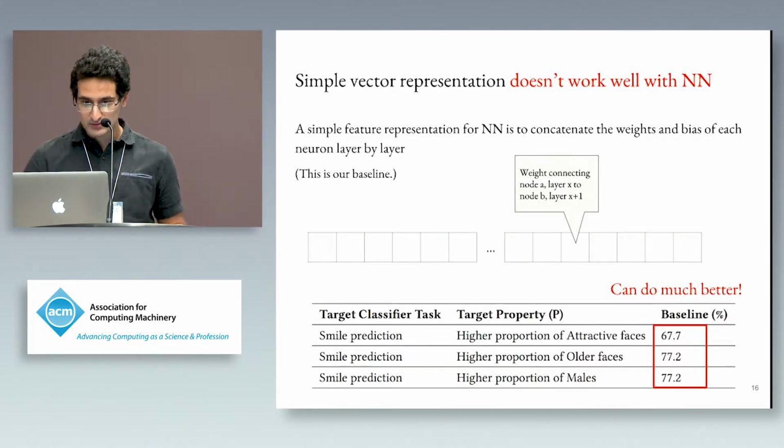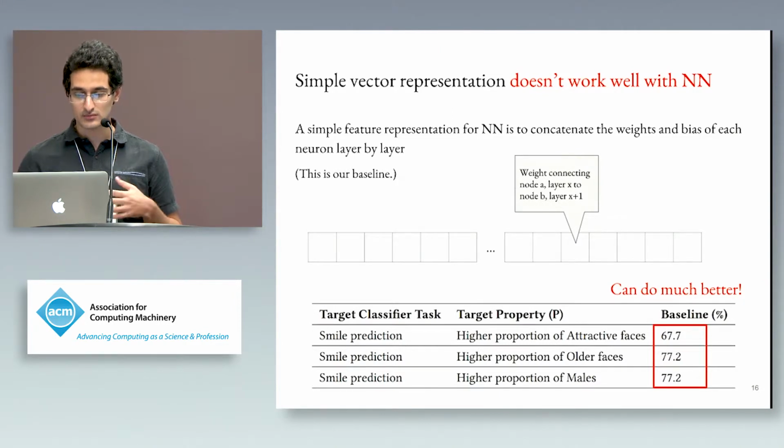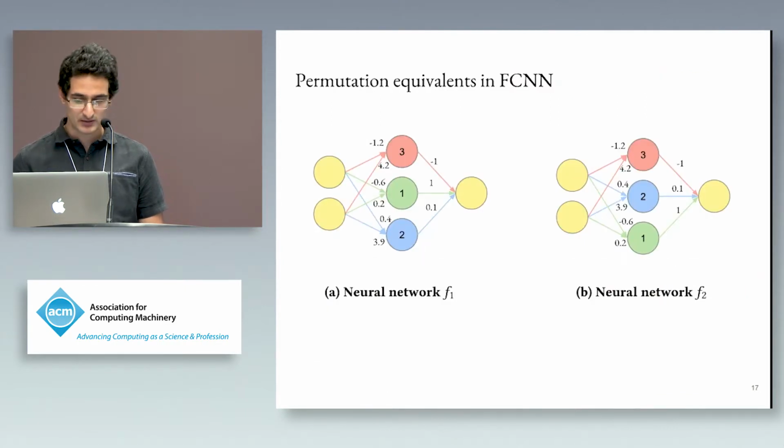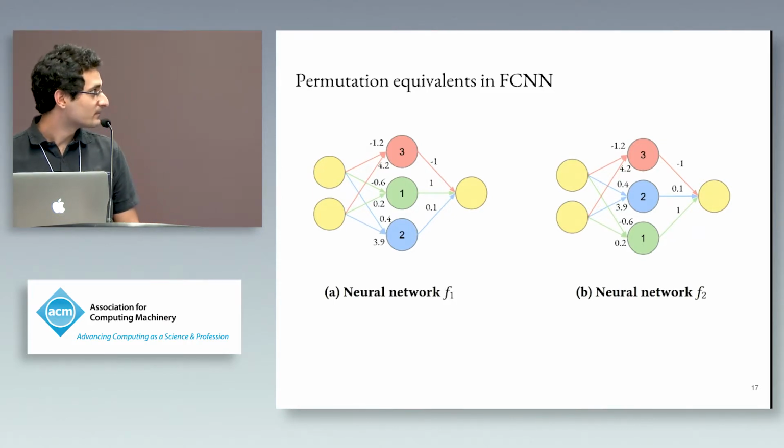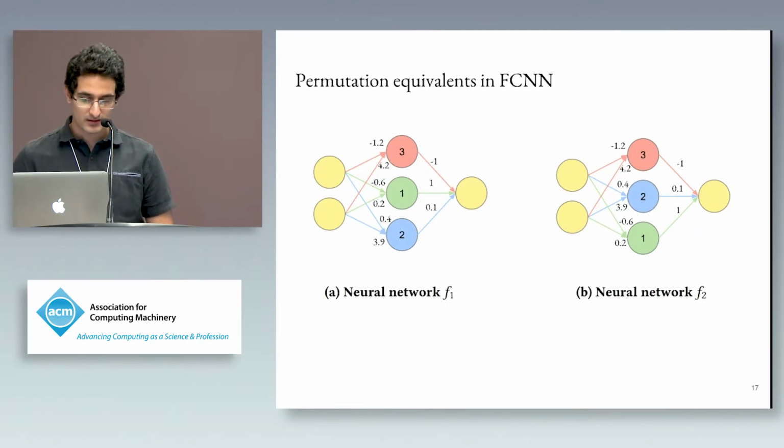So why don't simple vector representations perform as well with neural networks? Let's take a look at these two neural networks, and I'll pause just for a few seconds to let you see what the difference between the two of them is. Essentially, what I've done is I've just swapped the blue node and the green node, which are labeled 1 and 2, with their weights intact.